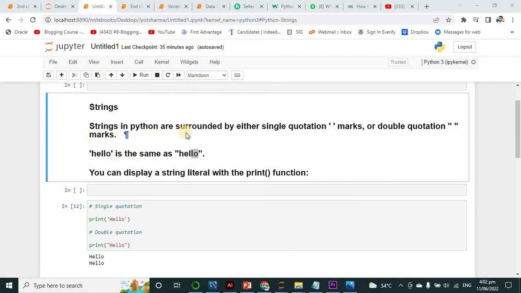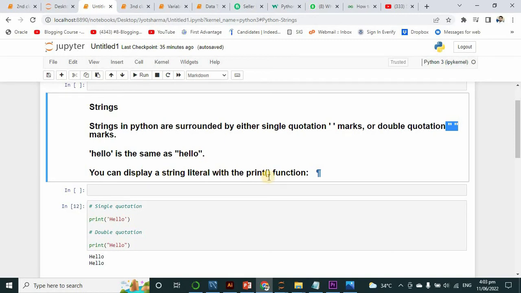Strings in Python are surrounded by either single quotation marks or double quotation marks. There is an example written over there: hello, written in single quotation marks, is the same as double quotation mark hello. So you can display a string literally with a print function.